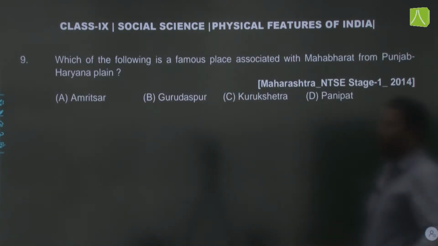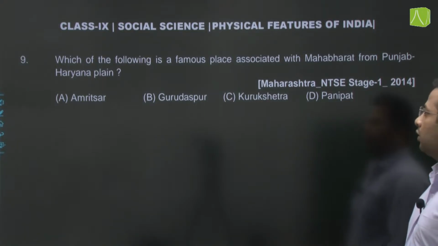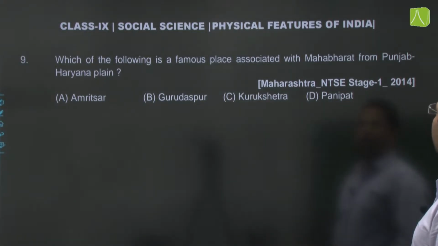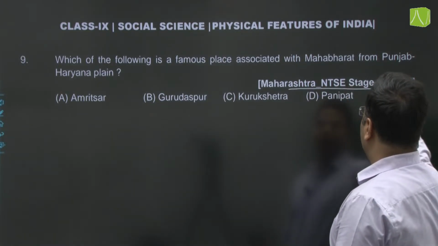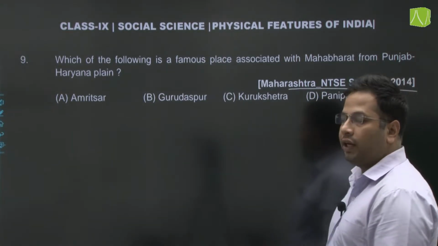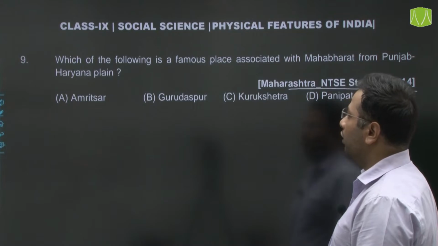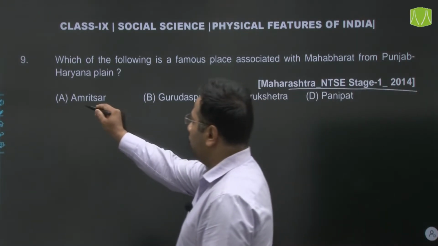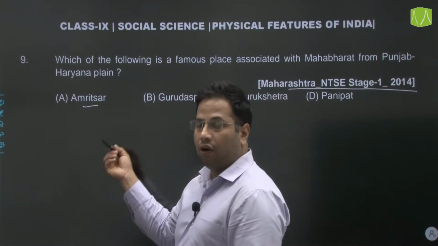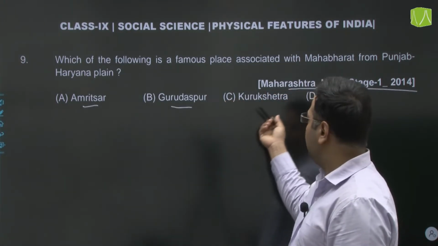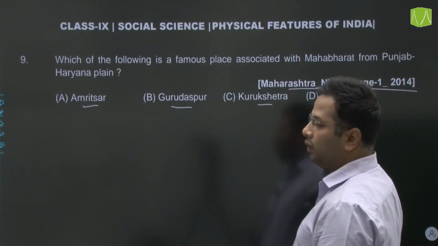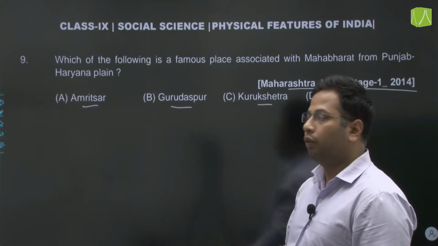Next question please. Which of the following is a famous place associated with Mahabharat from the Punjab Haryana plain? Now this question appeared in Maharashtra NTSE stage 1 in the year 2014. Whether it is Amritsar, a city in Punjab, Gurdaspur, a city in Punjab, Kurukshetra or Panipat, both cities in Haryana.